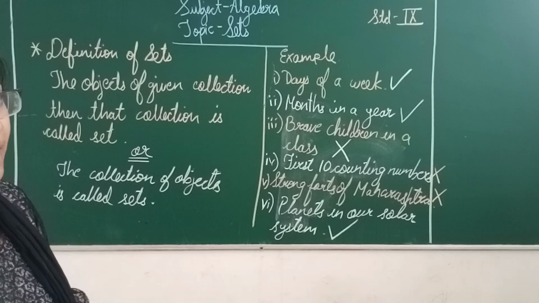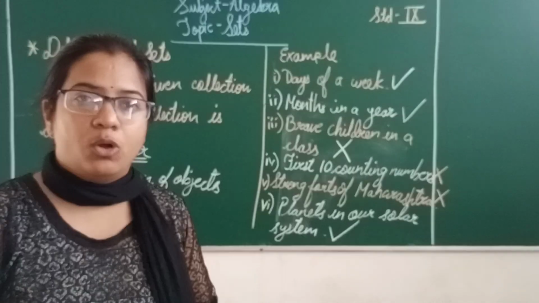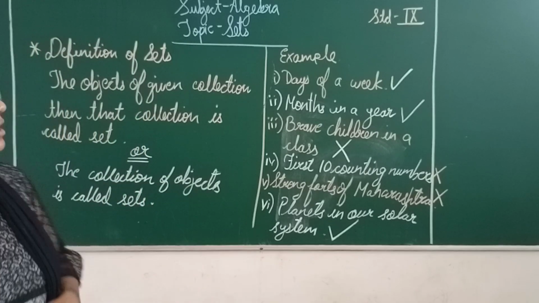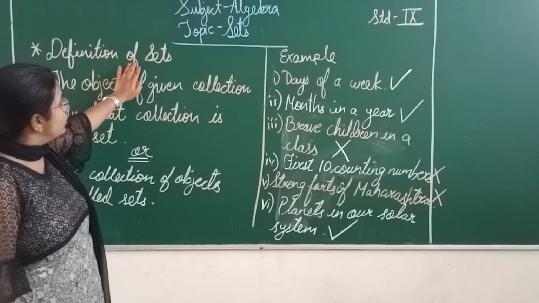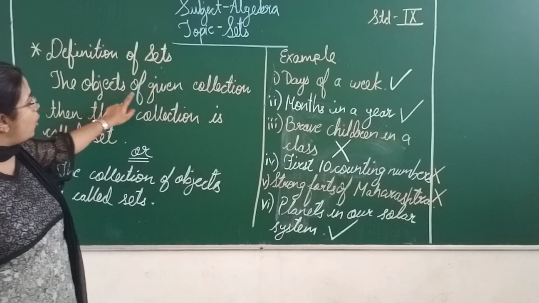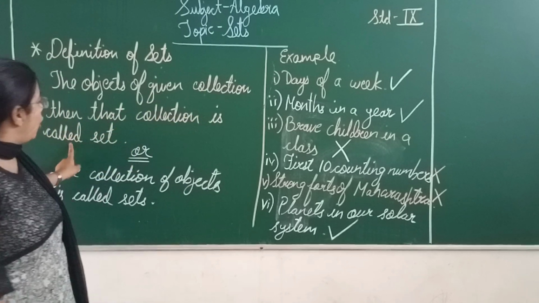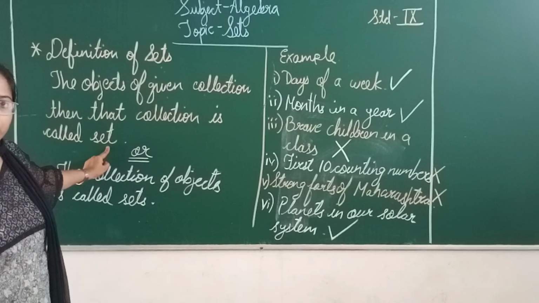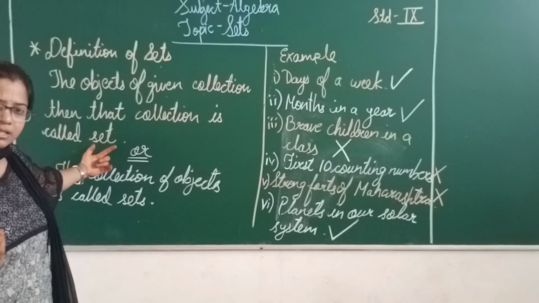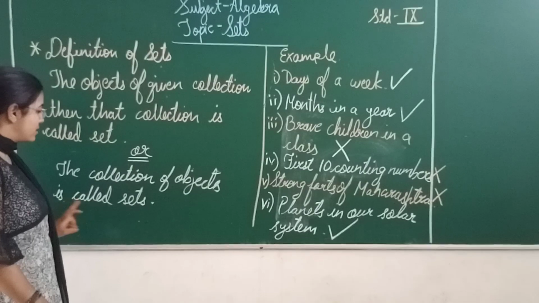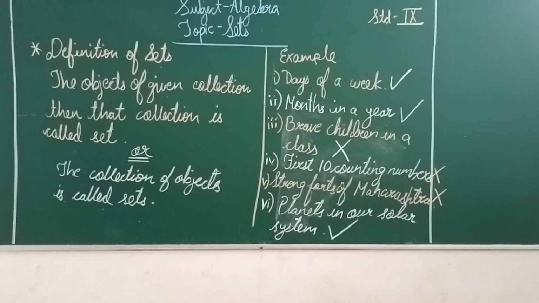Same way, we can say that a collection of objects or a group of objects is known as a set. I have written the definition here. It is the definition of sets. The objects of a given collection, then that collection is called a set. That is, many objects together, we call it a set. Or we can also say the collection of objects is called a set. So these are the two definitions. They are available in your textbook also, and you can read through.